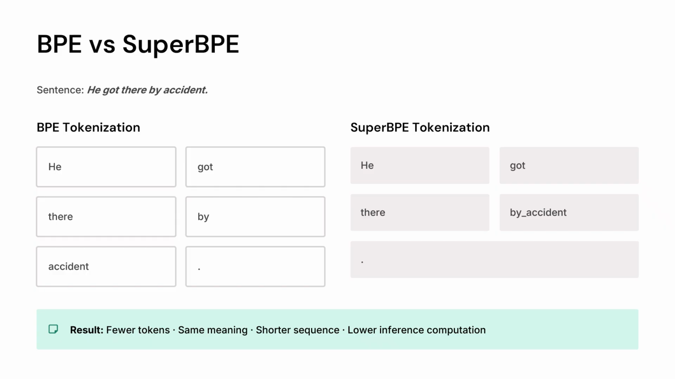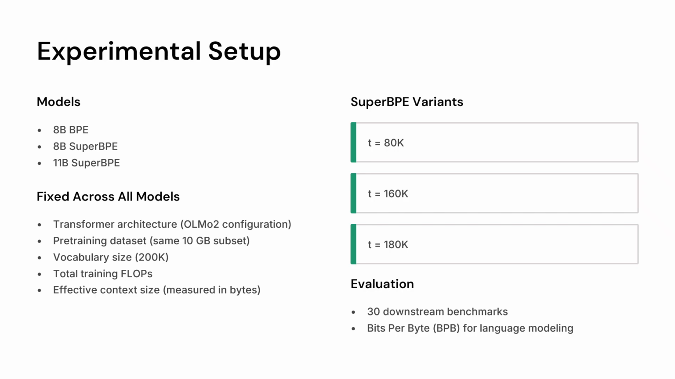So let's see how the tokenization differs in case of BPE and SuperBPE. So for example, if in BPE tokenization we have the sentence we got there by accident and we let it go through, then we might get the following result with each separate word as a single token. But in SuperBPE, there might be many other sentences where it has observed that by accident was occurring a lot together. So it merged it into one. So this results in fewer tokens with the same meaning in shorter sequences, which results in lower inference time for computations.